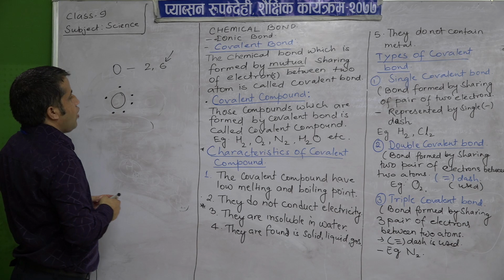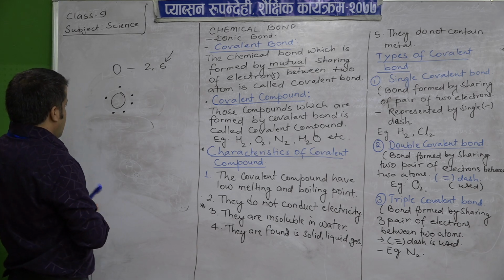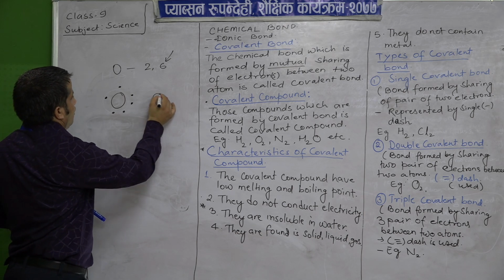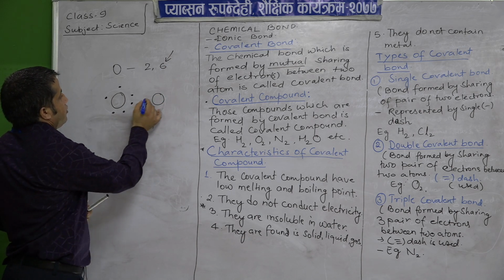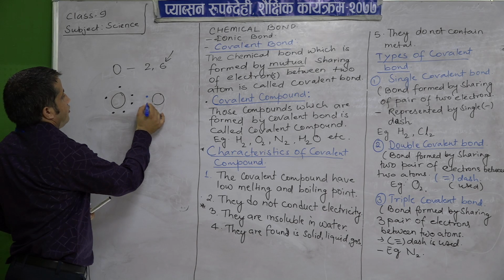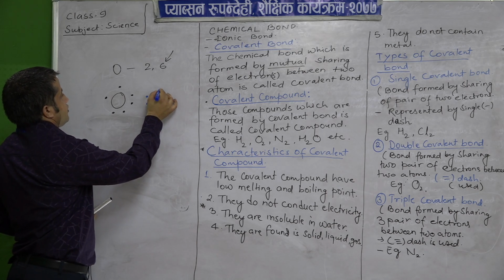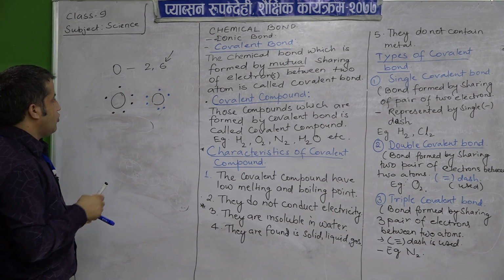This is one oxygen atom. Another oxygen atom is there, and it also has 6 electrons: 1, 2, 3, 4, 5, 6. They have 6 electrons in their outermost shell.